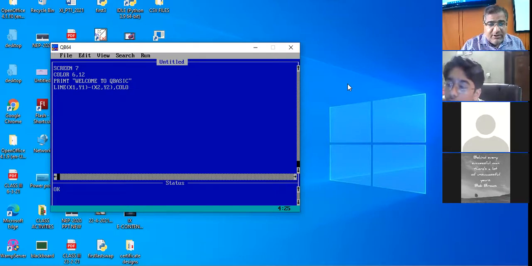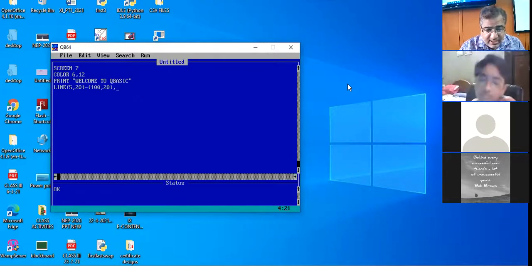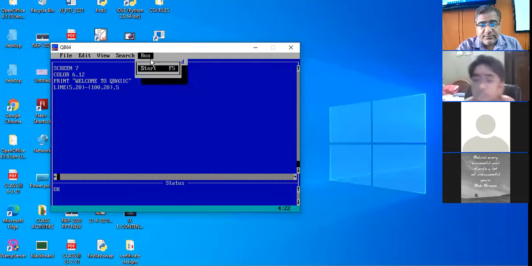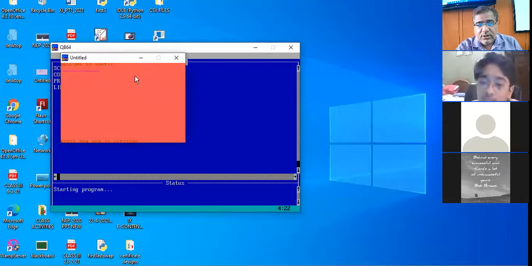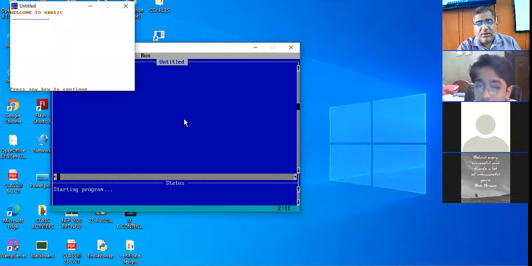So I'm giving the command 5 comma 20 minus 100 comma 20, and I am giving the color number 5. See, a line has been drawn. I change the background color so that it is visible to all.